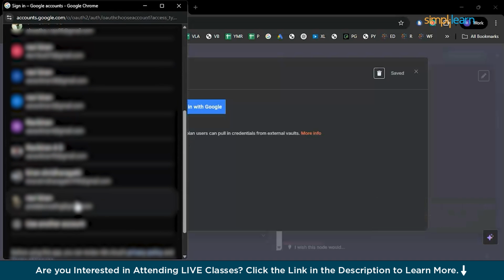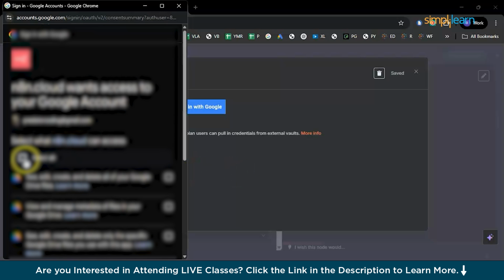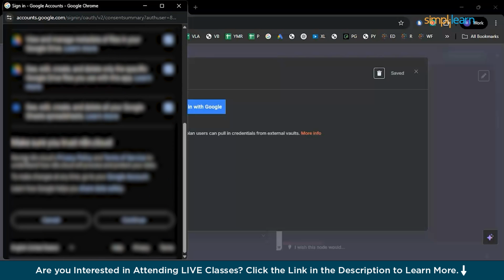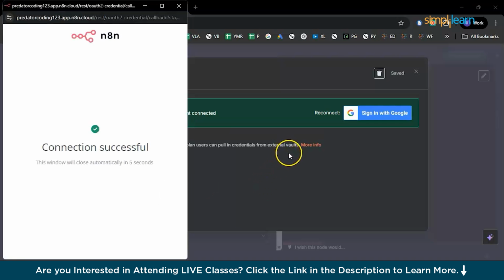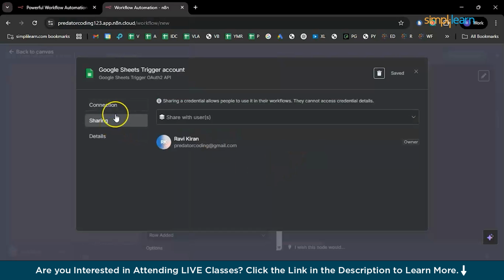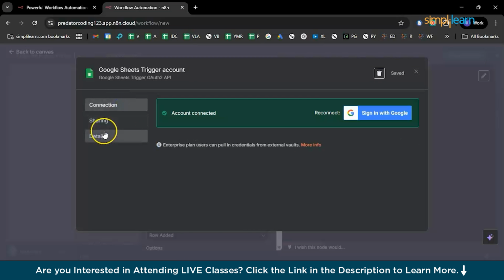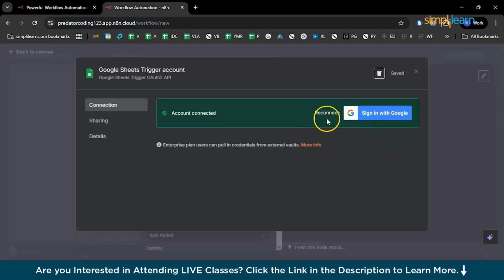I'm choosing my email address that I used to create this particular application and select all. Continue. And good enough. The connection is successful even without a redirect URL. But for safer side, we will be having that particular URI for redirection.